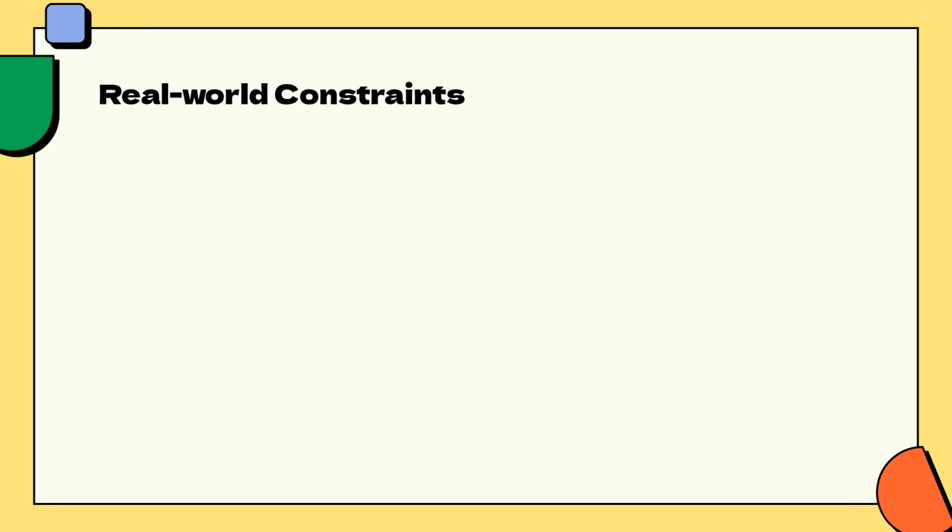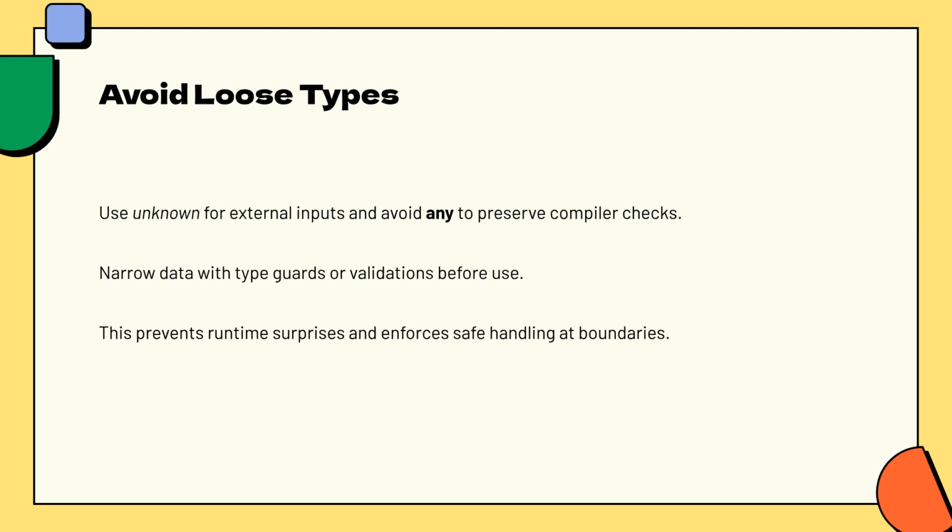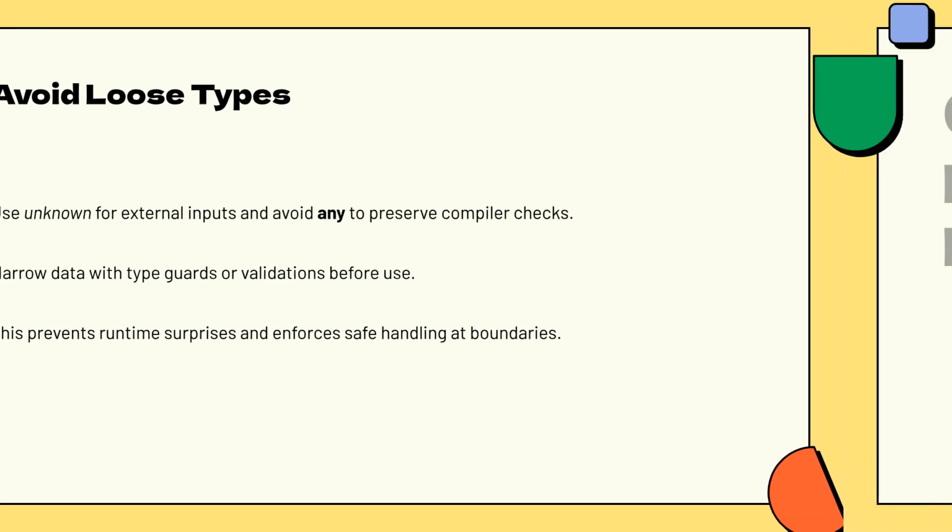Next, focus on real-world constraints. Design your types to mirror actual domain states. By preferring literal tags and using external data, you can stop fighting TypeScript and let it help you reduce maintenance costs. A key habit is avoiding loose types. Always use unknown for external inputs to preserve compiler checks, and narrow your data with type guards or validations before use to prevent runtime surprises.